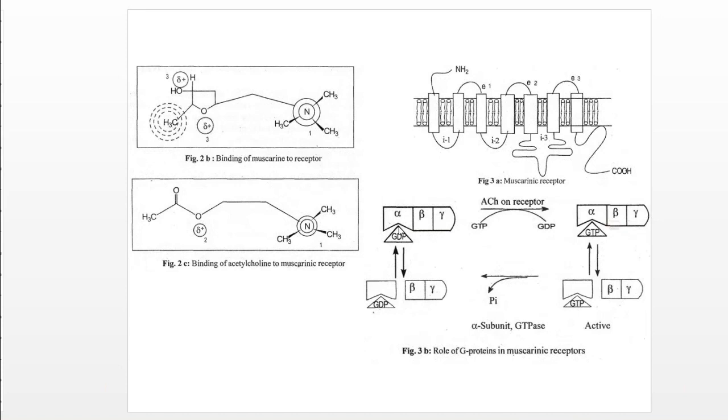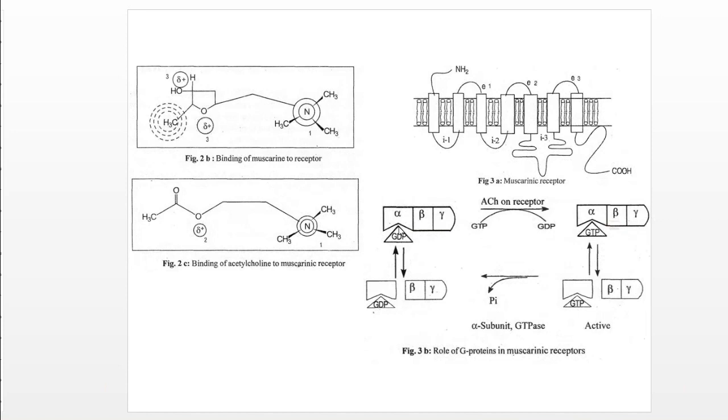Whenever there is activation, conformational changes happen, the binding of GDP to this receptor changes, and it gets thrown out from the receptor. So this is the transduction mechanism behind the G protein coupled receptor.